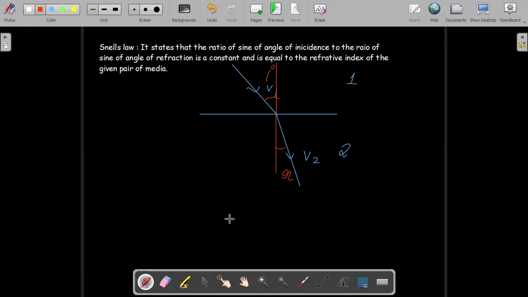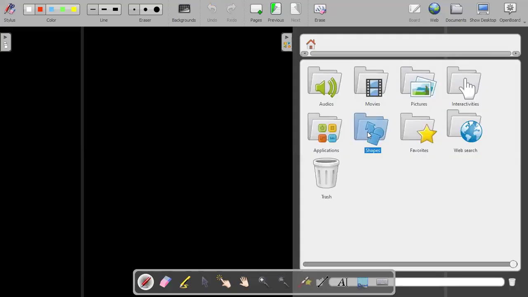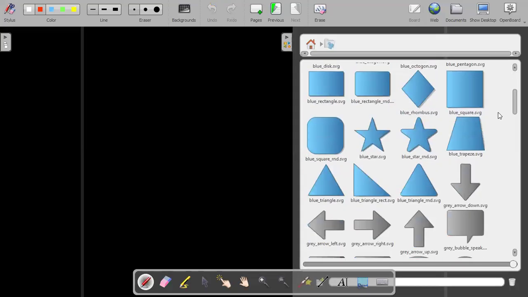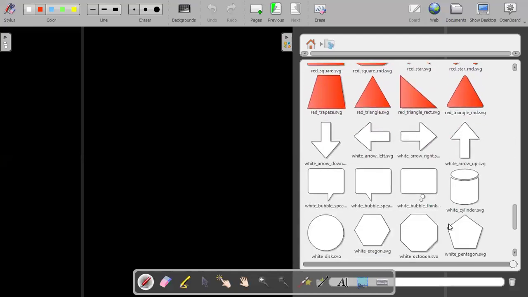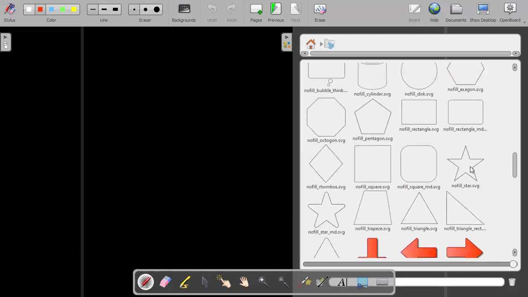If you have an infinite radius of curvature, its focal length will also become infinite. It's something like this. Let me give an example. Here I've taken a circle.